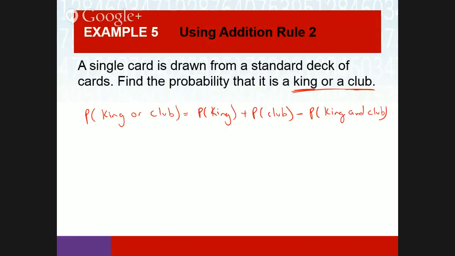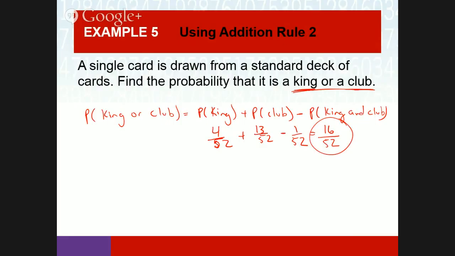How many kings are there? 4, so this is 4 out of 52. How many clubs are there? How many king of clubs are there? 1. So 16 out of 52. These are not mutually exclusive because you can get a king of clubs.